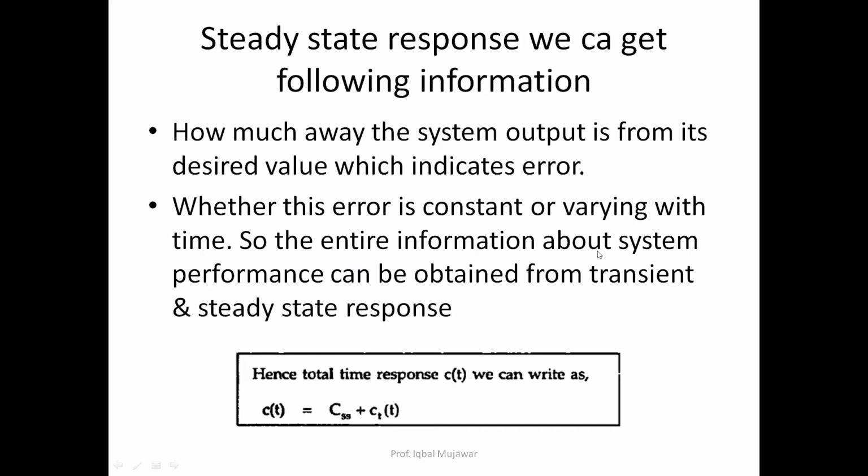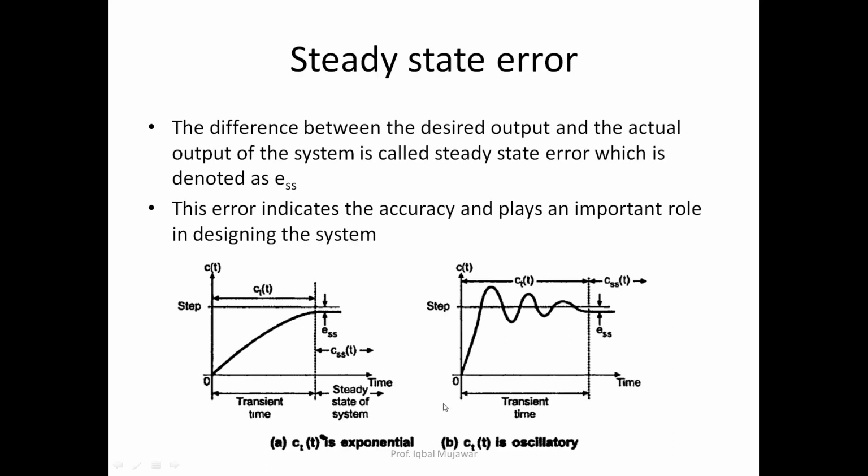So the entire information about the system performance can be obtained from the transient and steady state response analysis. Hence the total time response c(t) can be written as c_ss(t), the steady state response, plus c_tr(t), the transient response. Now let's move towards the error. Now we come to the steady state analysis.